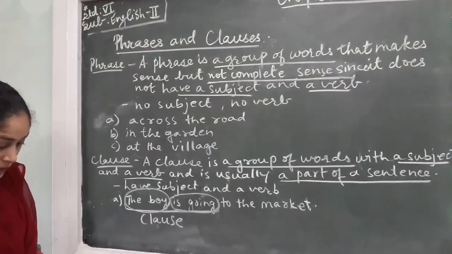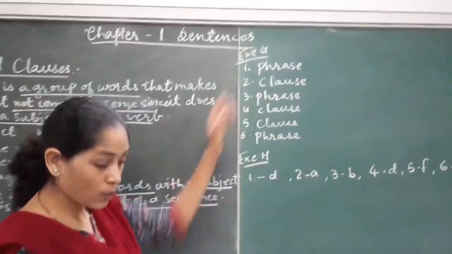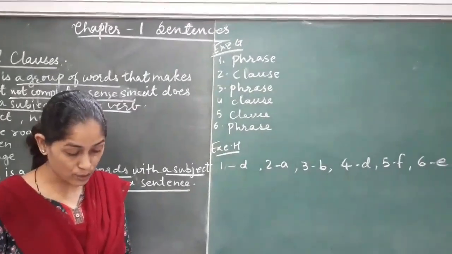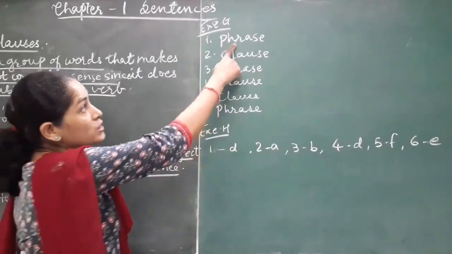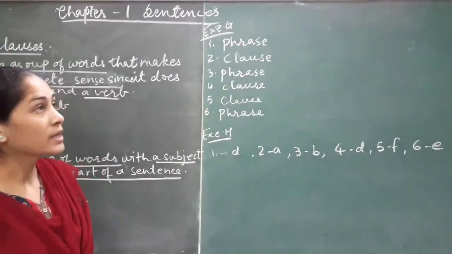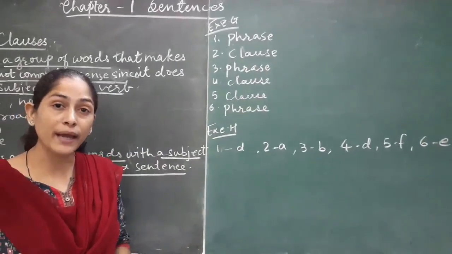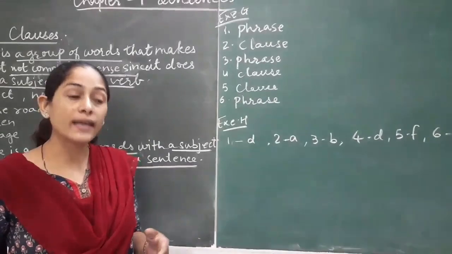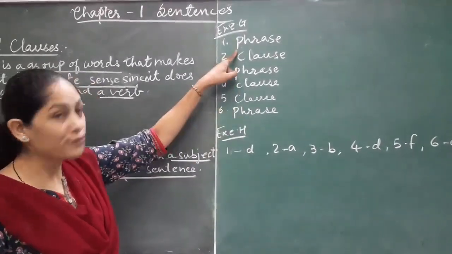Okay, now let us go through exercise number G. Question, exercise G, tick the correct option they are asking us to do. She left the house at noon. So whether it is phrase or clause that you have to mention. The answer is phrase. At noon, what do you understand by noon? Okay, it doesn't give any complete sense. It doesn't have a subject, it doesn't have a verb also. So at noon becomes phrase.